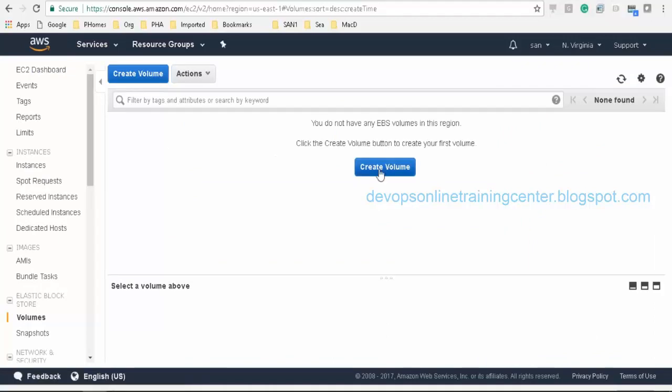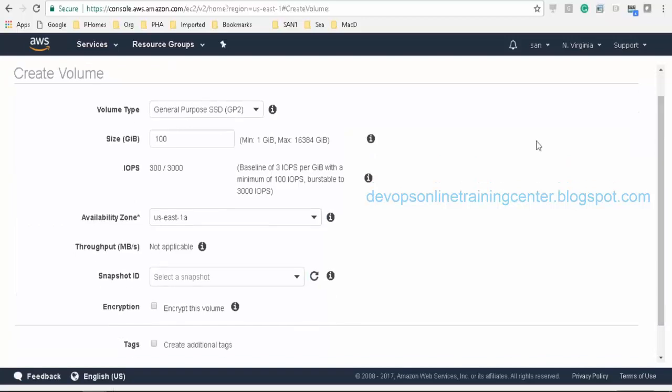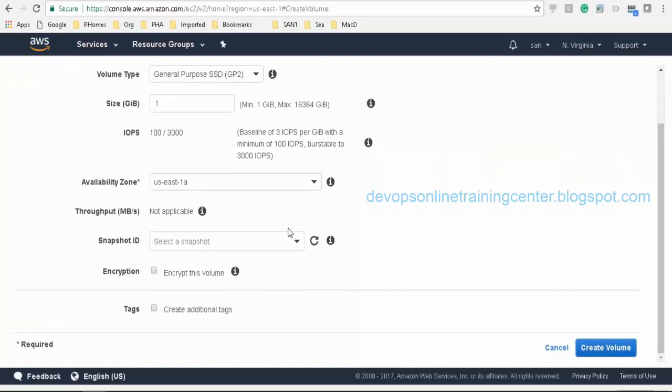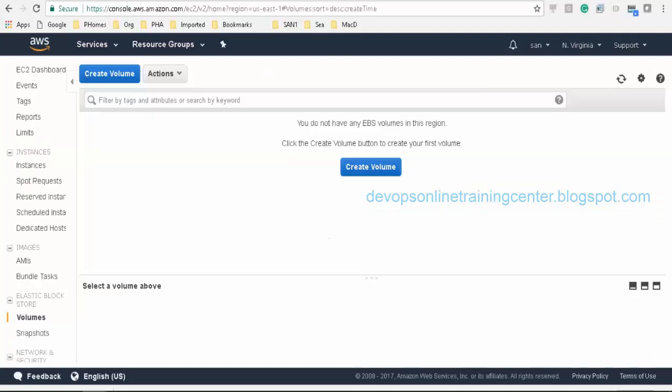So here we can create a volume, and this volume we can attach to the running instance. Let us say I select 1 GB, and the region, etc., and then create a volume, and this volume is created.